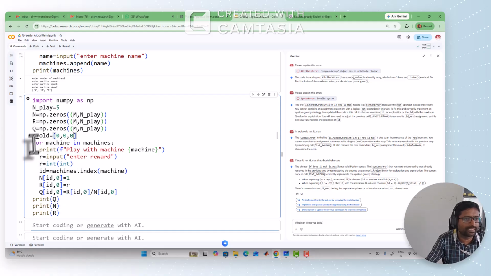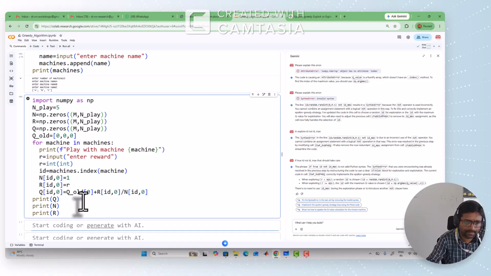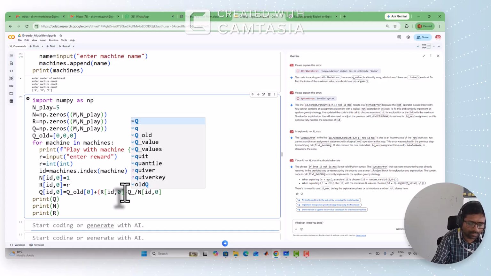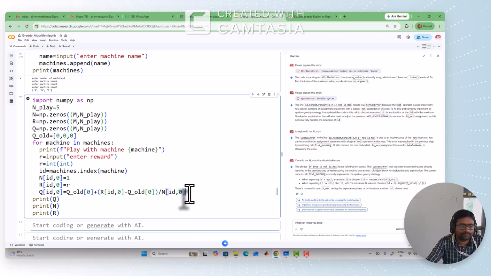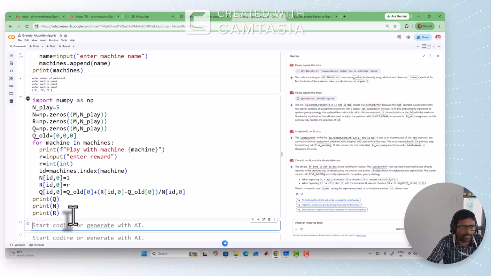That value you have to call here: Q old of 0 plus reward minus Q old of 0, divided by the number of plays currently, which is only one play, so divided by 1 by n. That's it. Now we will see how it works.